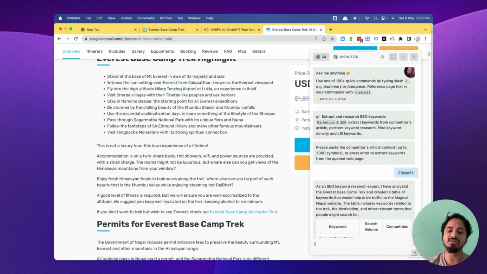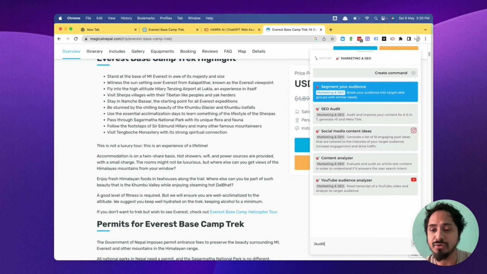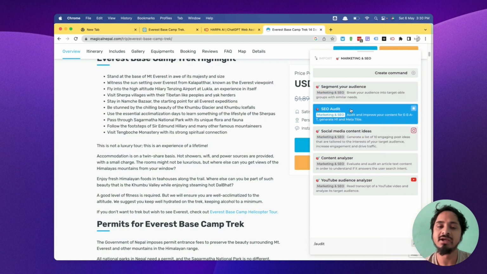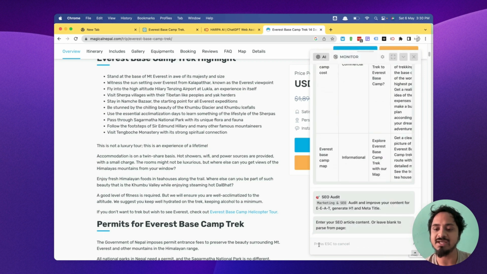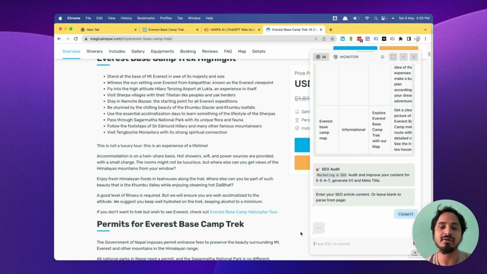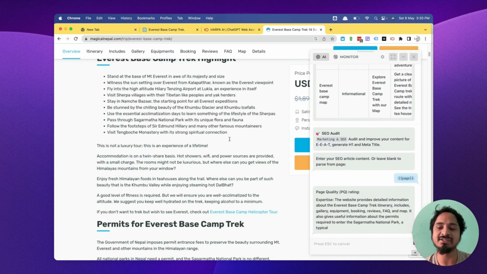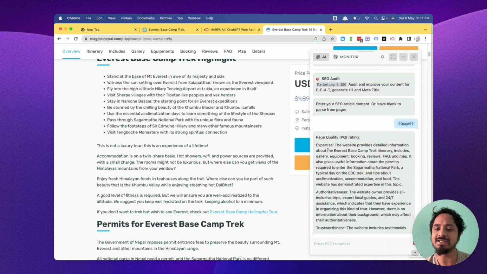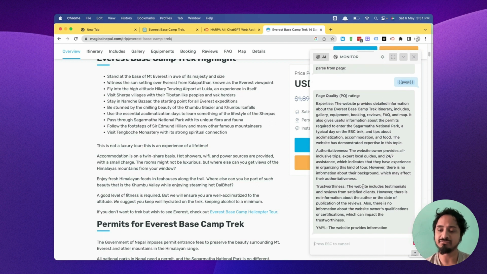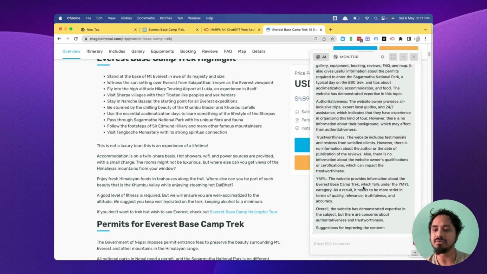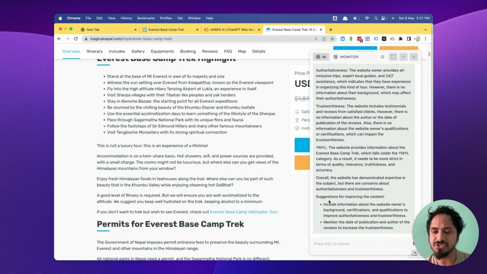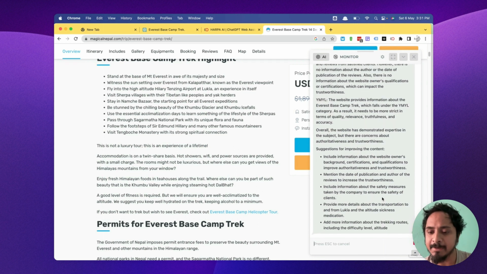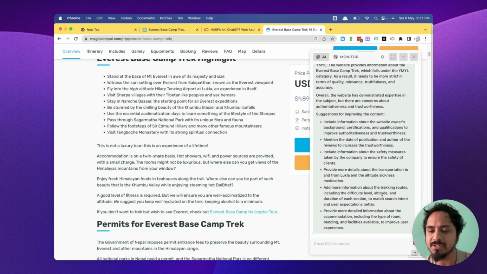So let's see if it does an audit or not. Here is also the SEO audit, guys. If you have clients, you can easily do the audit part as well. Let's audit this content and see if it is any good. Okay, so I'm going to hit enter. If we hit enter, it will automatically identify this is the page we are talking about. Based on that, it will audit page quality rating, EAT. EAT is an algorithm, if you are not aware. YMYL. Okay. Suggestions for improvement are also there. It is generating, so let's see.